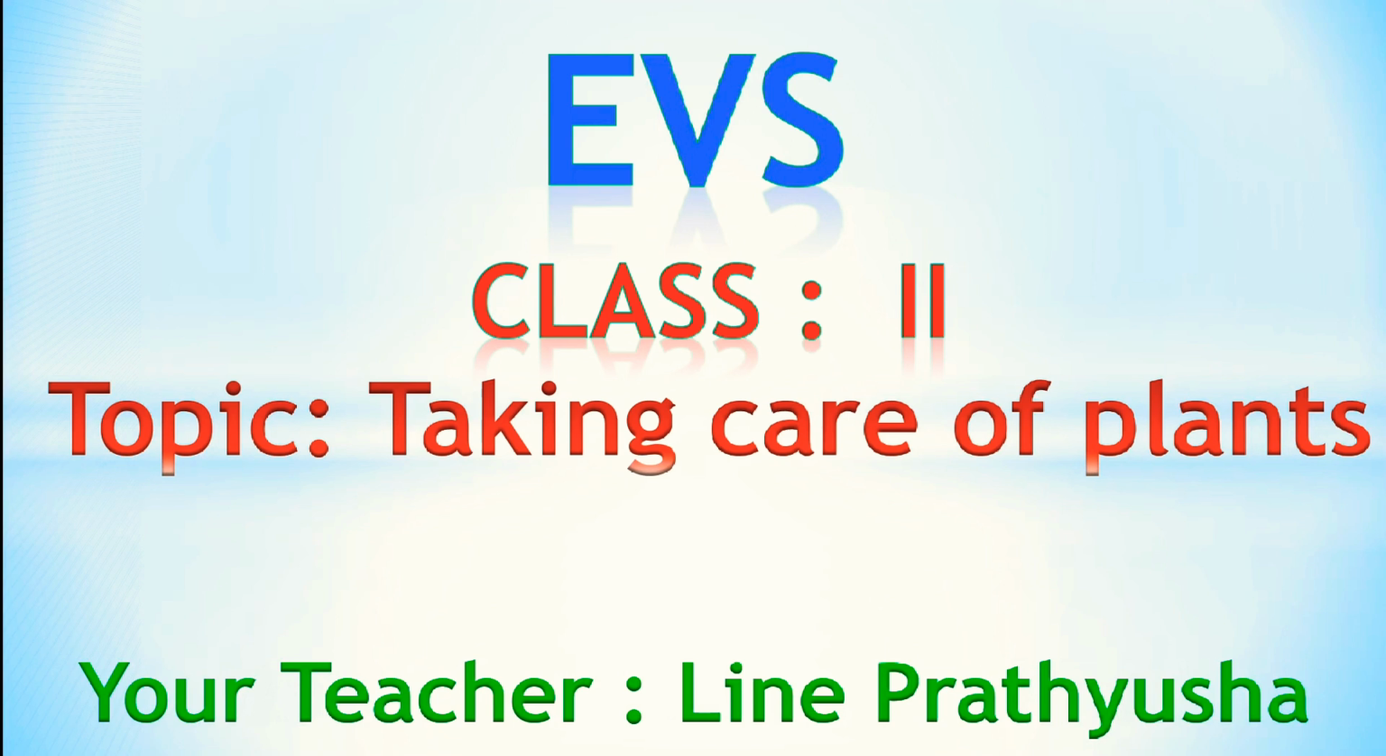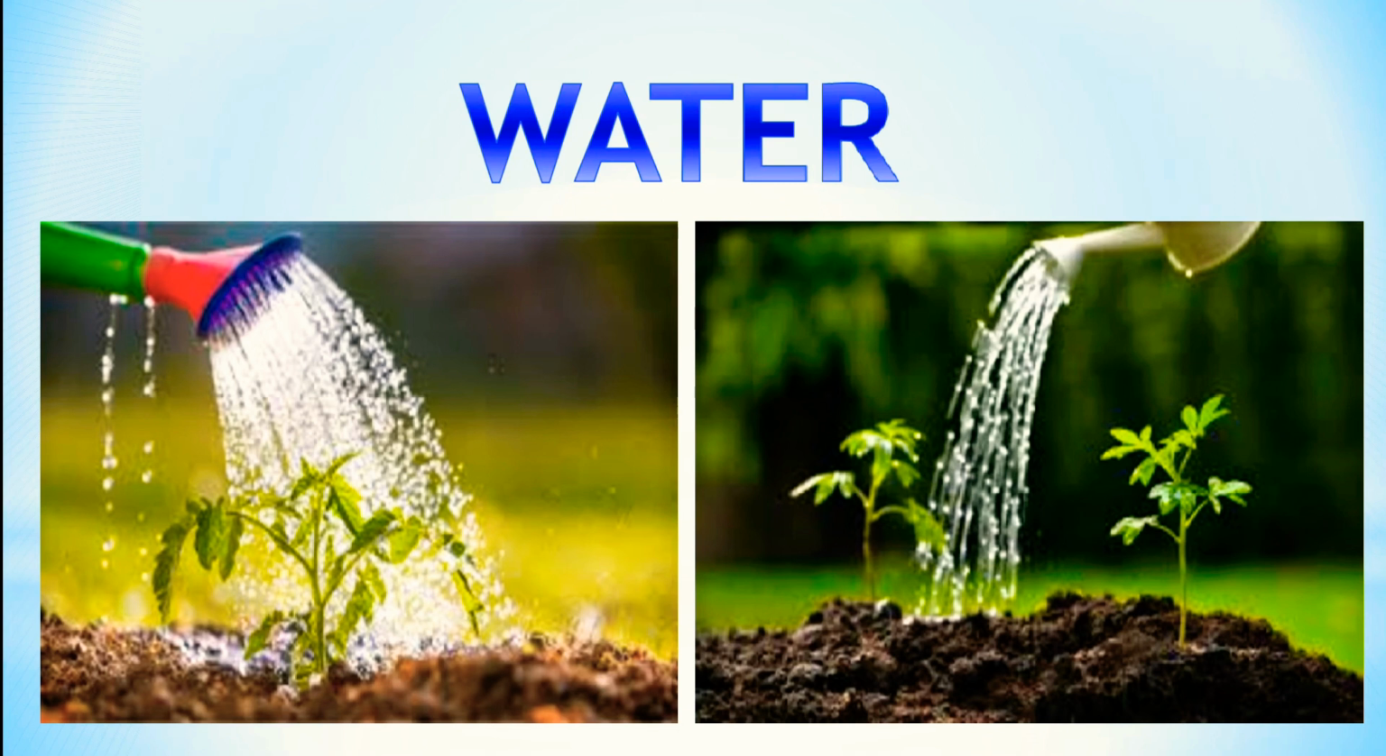We humans need some basic things to live like food, water, shelter, and clothes. In the same way, plants also have some basic needs. Let us see what the needs of a plant are. The first thing is water.